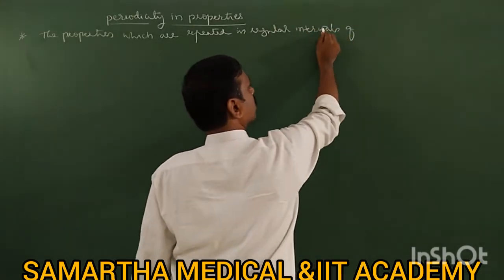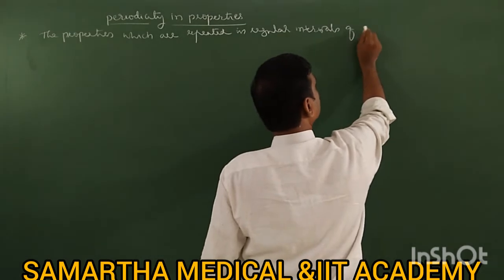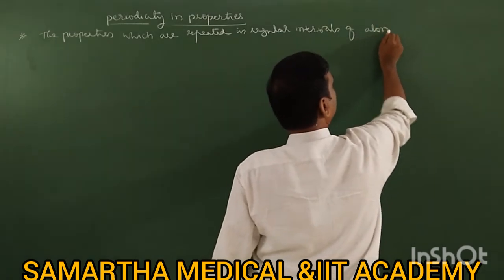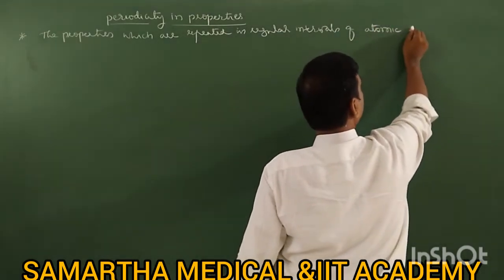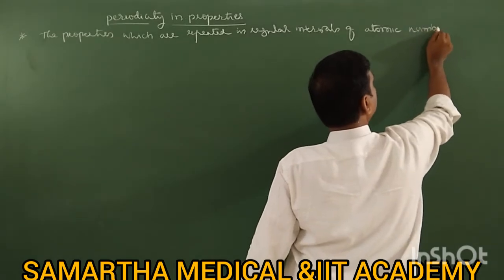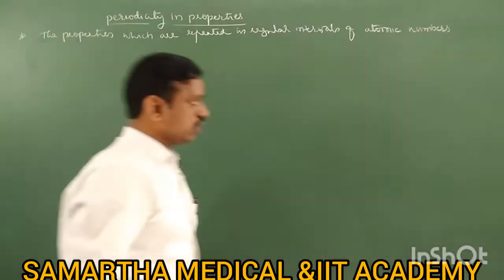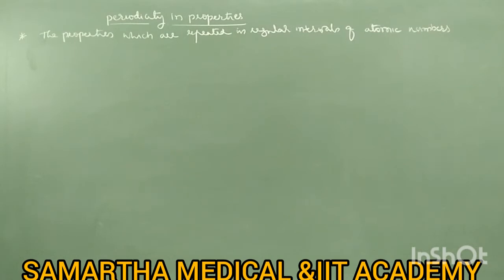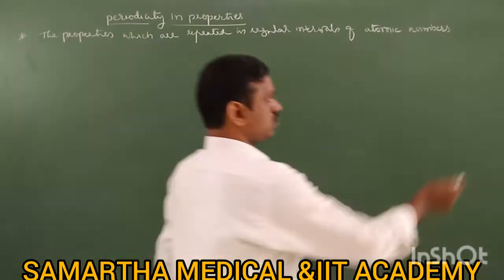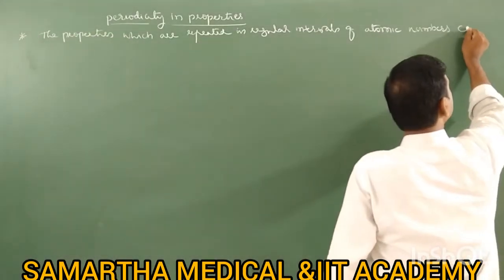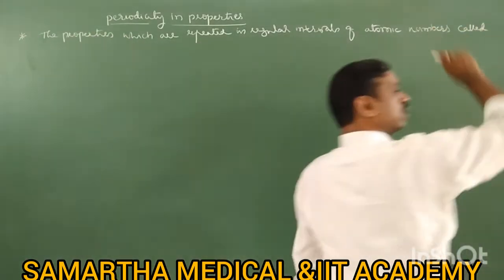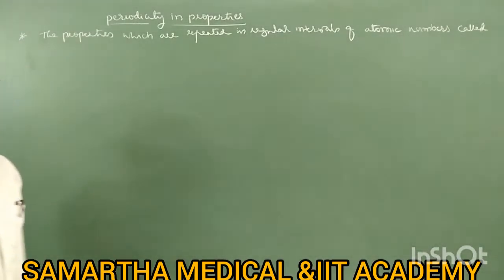So the properties which are repeated in regular intervals of atomic numbers are called periodicity in properties.